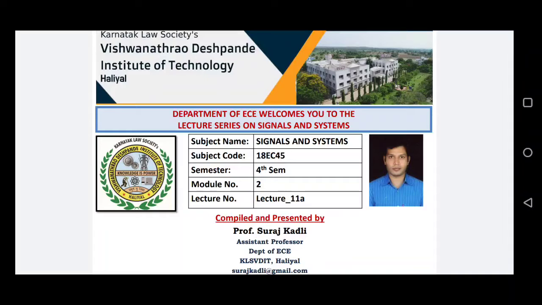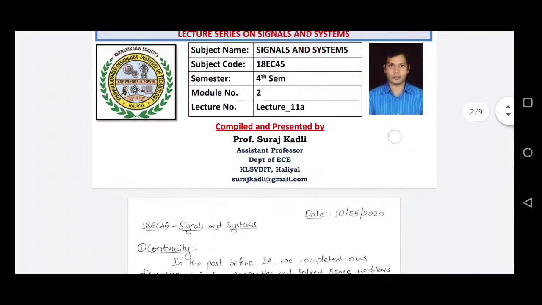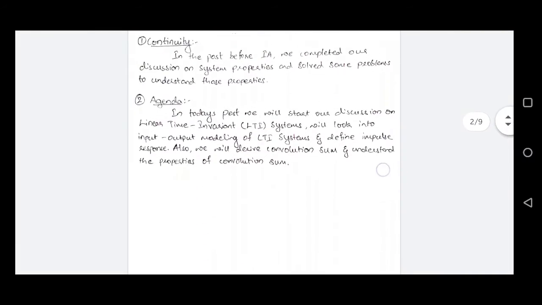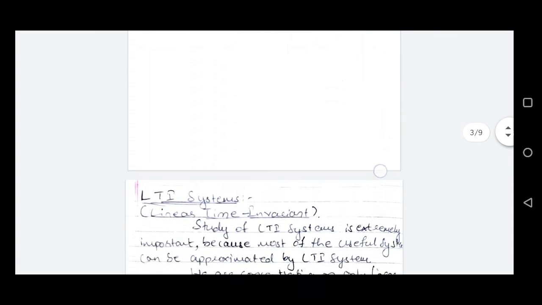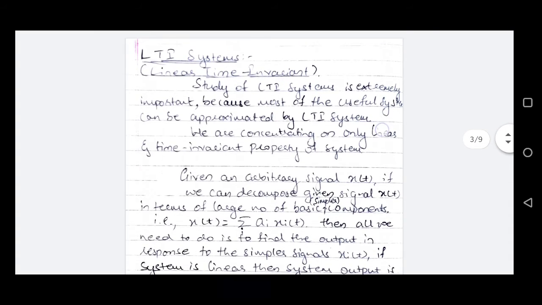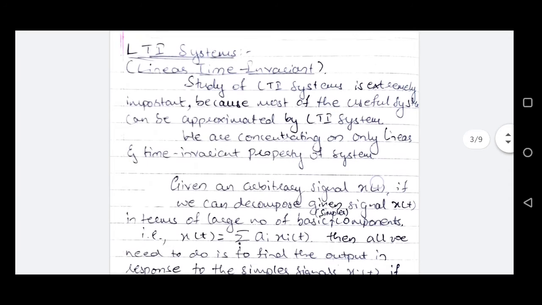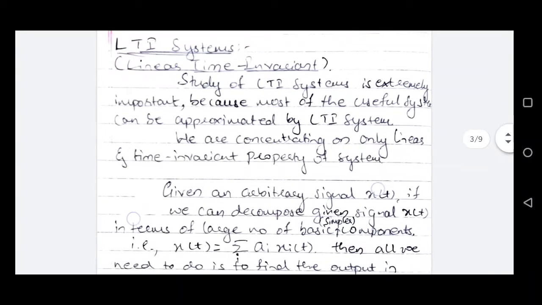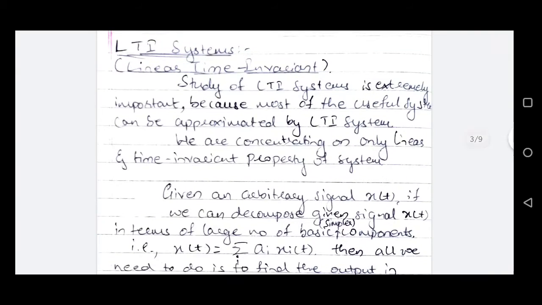In this lecture, we will extend our study to a particular class of systems called as linear time invariant systems. Now, out of these 6 properties we studied, we'll consider only 2 properties which are very important: linear as well as time invariance. Now, these linear time invariant systems, they can be stable system or unstable system.